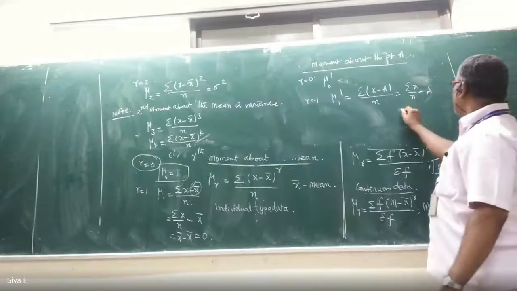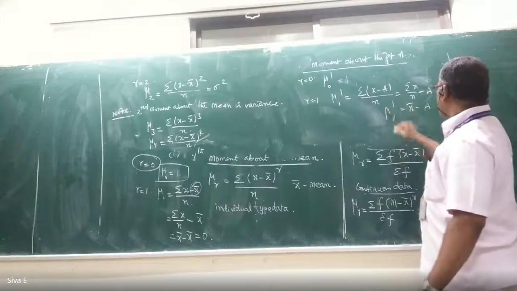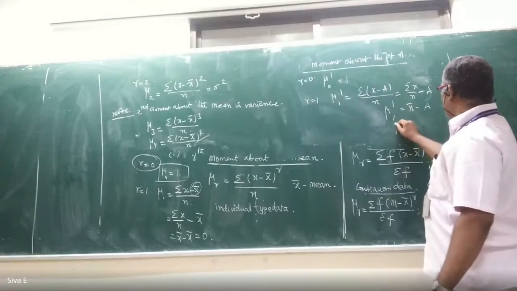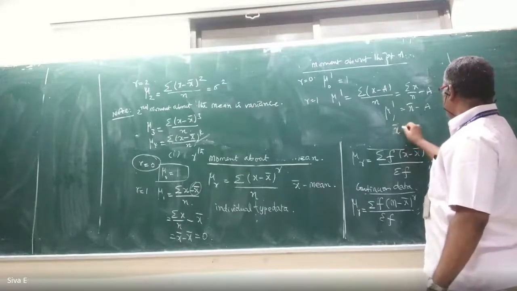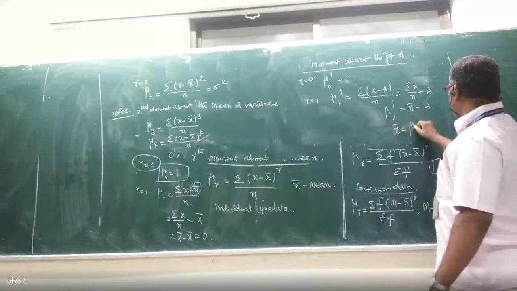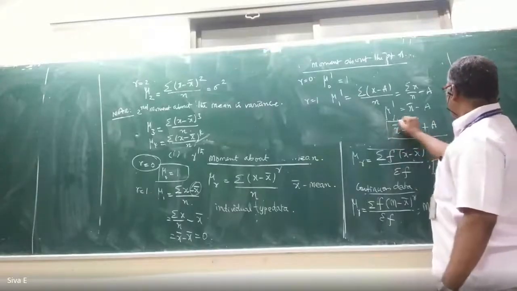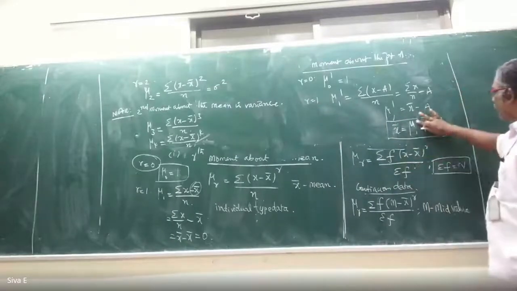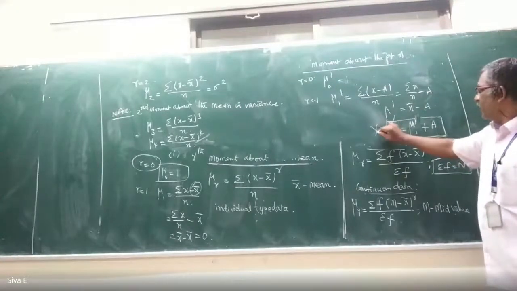So summation of x by n is x bar, minus a is mu 1 dash. That means x bar is mu 1 dash plus a. Very important property. X bar equal to mu 1 dash plus a. It is important.